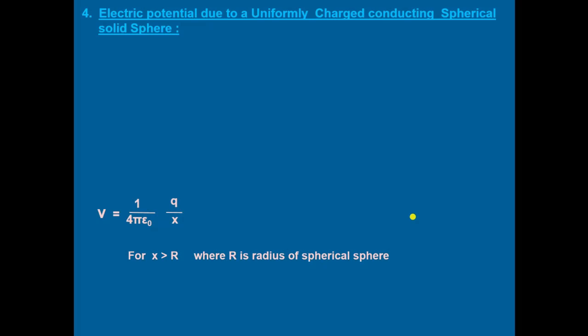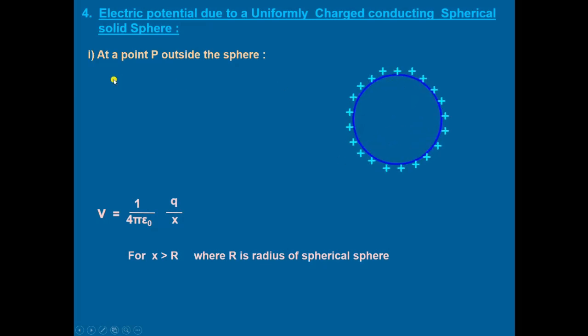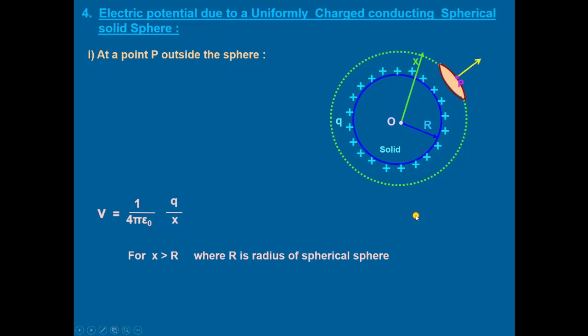Then we come to the next topic, electric potential due to a uniformly charged conducting spherical sphere. First we will calculate the potential at a point outside the sphere. Let us take a sphere, uniformly charged, with radius R, and point P just outside the sphere.